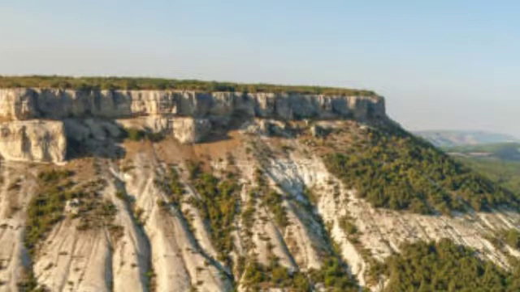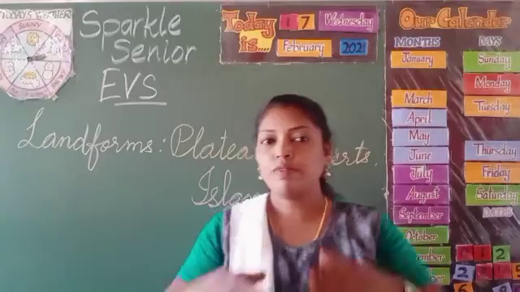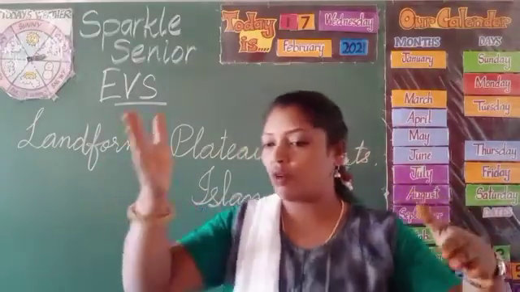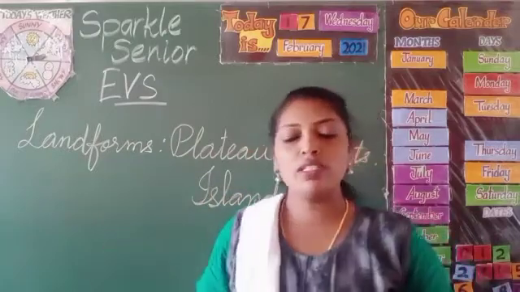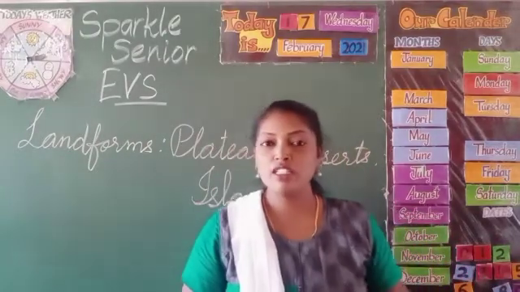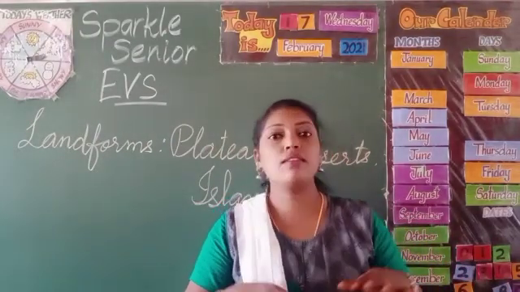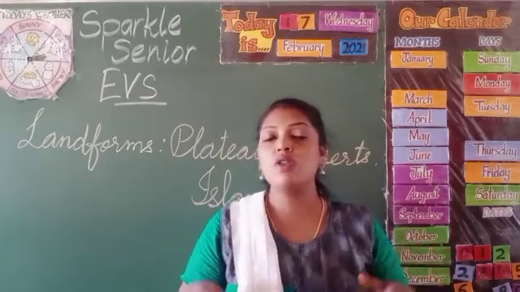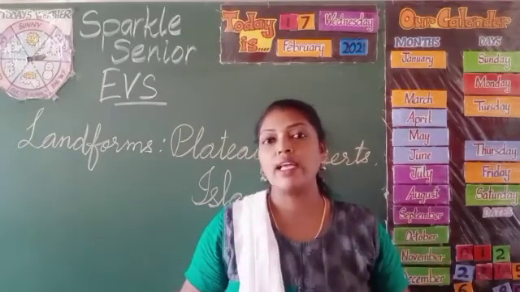It will look like this, a flat land surrounded by a steep rock called cliffs.